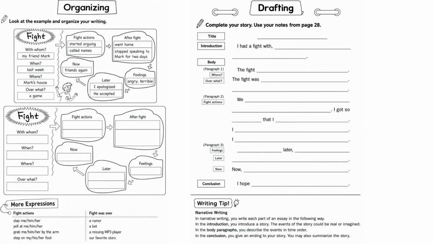On the right side, we use the organizer to write the draft. Your story should have a title, an introduction, body paragraphs, and a conclusion. In the introduction, tell who the fight was with. In the body, explain where it happened, what the fight was over, and what happened during the fight. Then describe your feelings and what happened later. In the conclusion, tell what you hope for the future. For example, I hope we don't fight anymore. Or, I hope we can solve problems by talking next time.